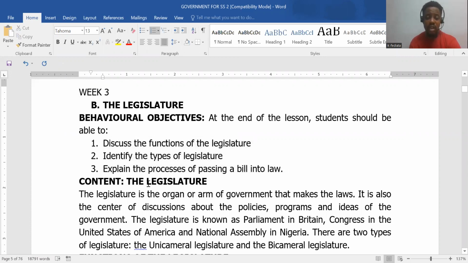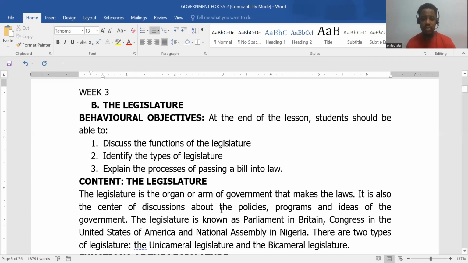Remember, legislature is a Latin derivative, lex legis, law. So legislature basically means the law. So it's the organ of government that makes the law, right? It's also the center of discussion about policies, programs, and ideas of the government. They discuss everything that has to do with the government in the legislature.